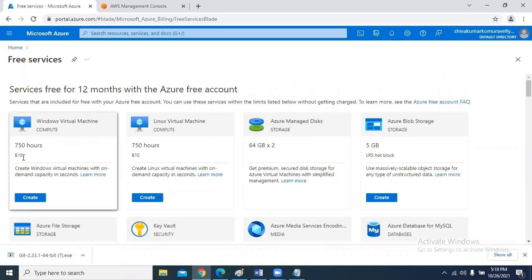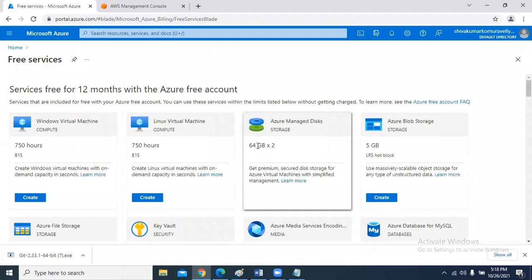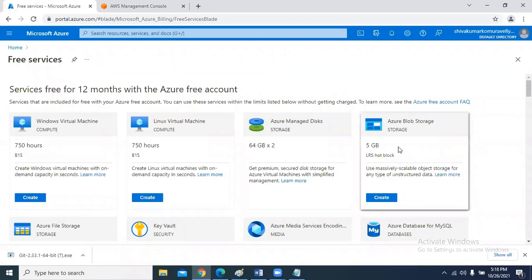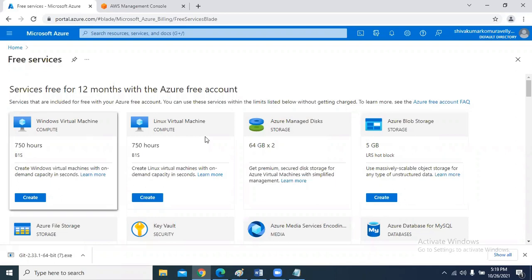B1S is free for 12 months. It is provided for 750 hours. It can be a Windows virtual machine or a Linux virtual machine; either is free for 750 hours. And Azure managed disk is free for 64 GB. How much Azure storage is free? 5 GB is free, which means every month you can use 5 GB of storage. These are the free services that you can avail for 12 months.